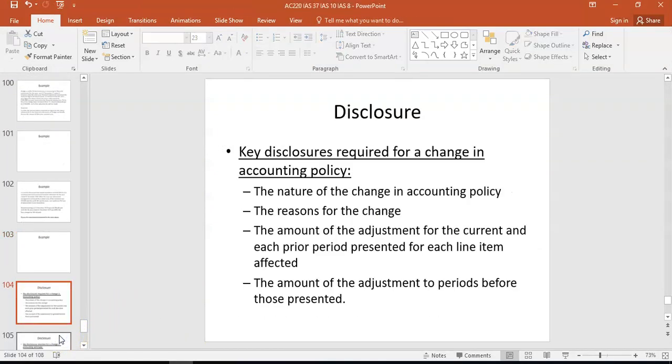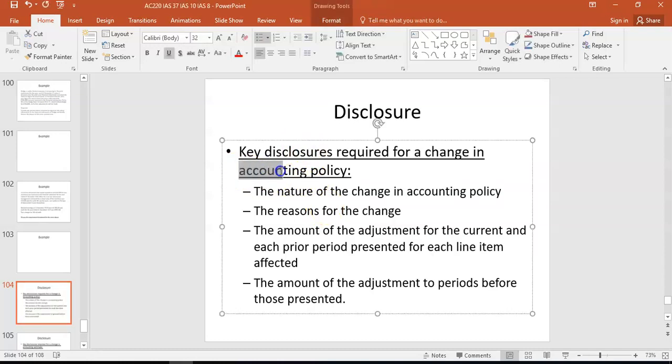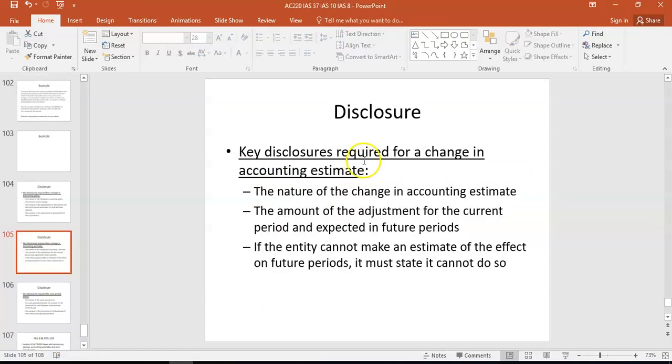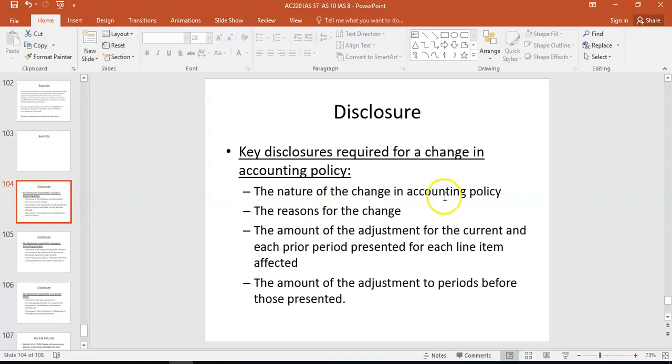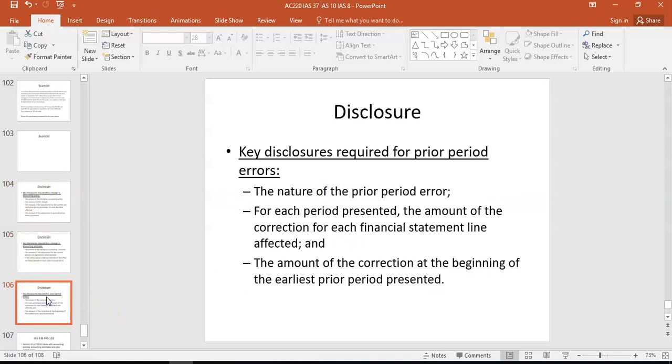So in terms of disclosures, you can have a look yourself. Each of them has separate disclosures, and a lot of it is just giving the reasons for why you're making this adjustment and the nature of what the change was. So you can have a look through the key disclosures for accounting policies. You always have to try and give the financial impact. Same for the accounting estimate, and same for the prior period error. They're much the same, and they will be cross-referenced to the financial statements. But it's usually given the nature of the change, the reasons for it, and the amount. It's the same in each one, but that's mandated by IAS 8.